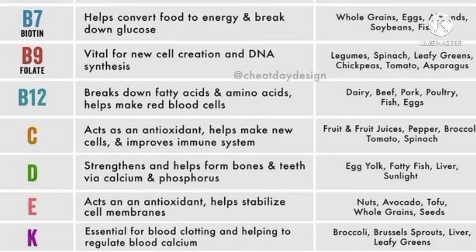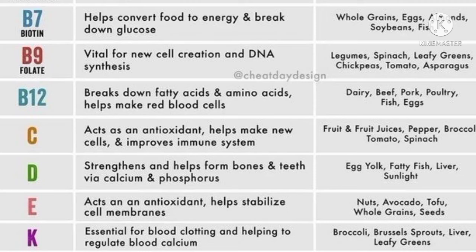So B12 helps to make the red blood cells. And the food items are the dairy products, beef, pork, poultry. Poultry includes the egg and the chicken, the fish. So these are the vitamin B and the different vitamin B sources.